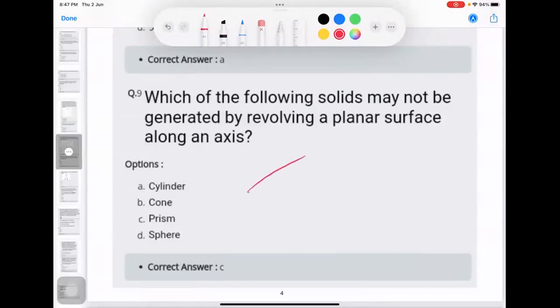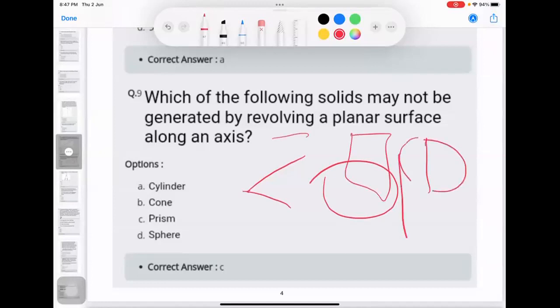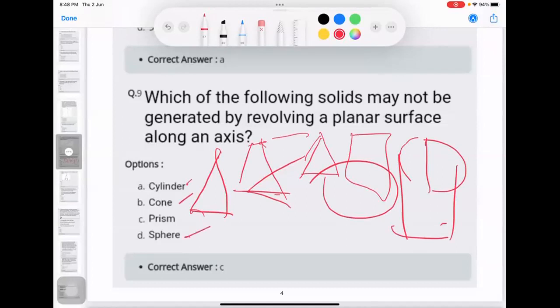So there cannot be any kind of vertex being created, in terms of the surface which you are rotating. For a cylinder, you have an axis and a flat paper, you rotate along this axis, and you have a cylinder. For a cone, it is similar, though not exactly the same. The paper of the cone might be pointed at one end, but it is a plane surface. You can rotate it and form a cone. For a sphere also, similar thing.